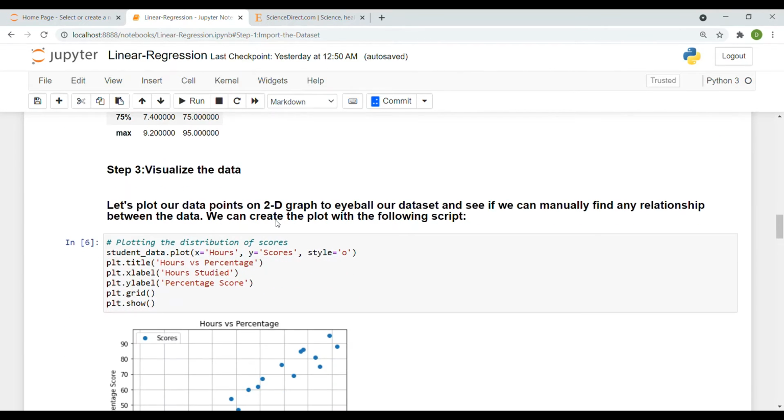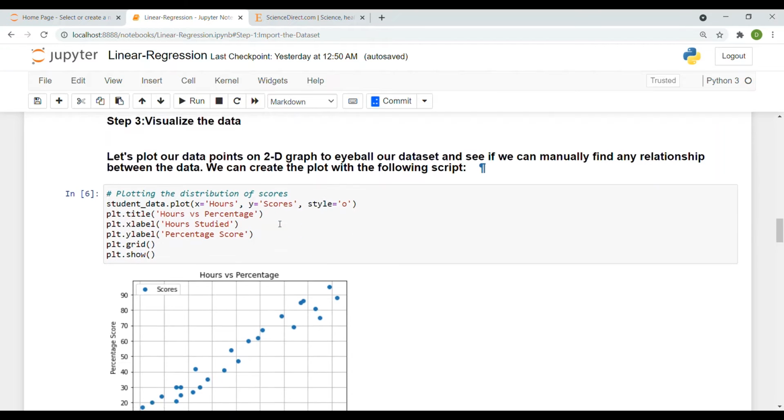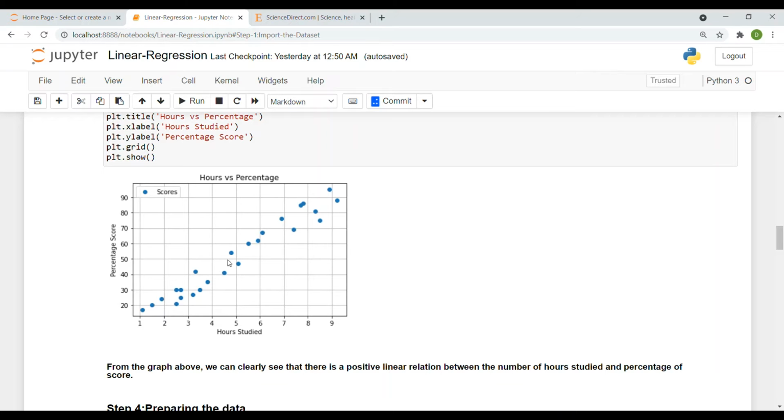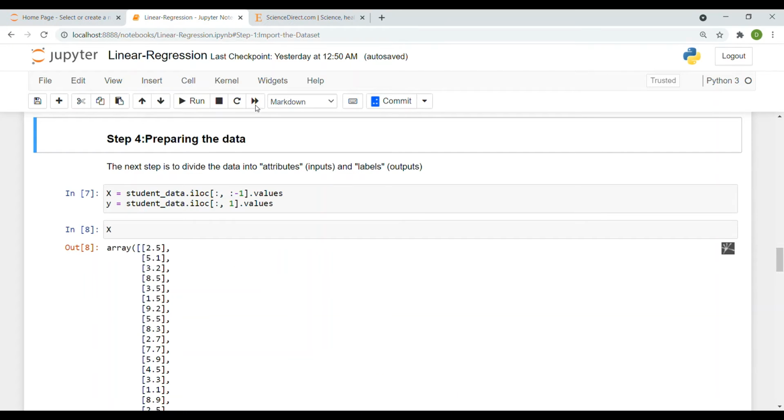And then step three, that is visualize the data. Let us plot our data points on a 2D graph to eyeball our data set and see if we can manually find a relationship between the data. So now we can create the plot with the following script. Now plotting the distribution of score where the x-axis contains the hours studied by the student and the y-axis contains the person's score. From the graph, we can see clearly that there's a positive relation between the number of hours studied by the student and the percent score.